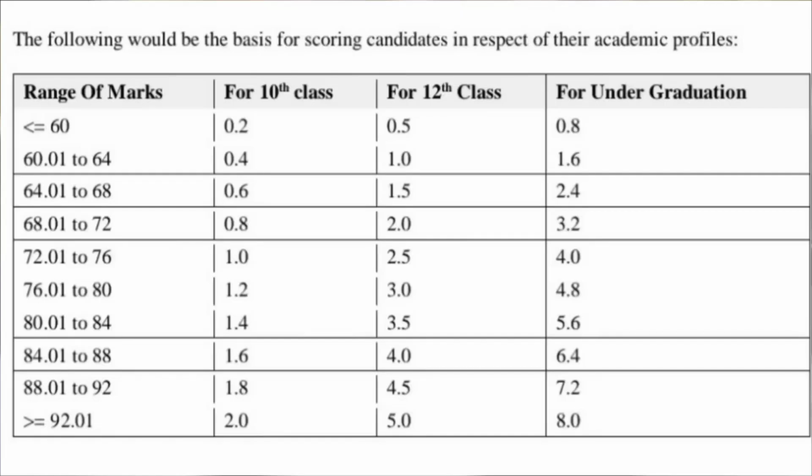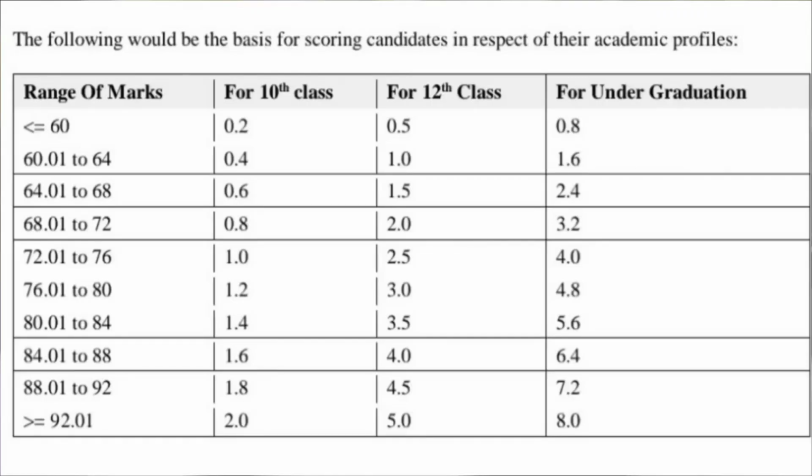If it is between 72 to 76%, there is 1 point. If your percentage is between 76 to 80%, there are 1.2 points. If it is between 80 to 84%, there are 1.4 points. If it is between 84 to 88%, there are 1.6 points. If it is between 88 to 92%, there are 1.8 points. And if you have 92% or more, there are 2.0 points.